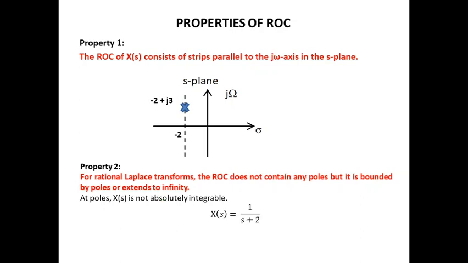To illustrate this, let us take the example X(s) equal to 1 by s plus 2. We know that the pole is s equal to minus 2. So, at the pole s equal to minus 2, the value of X(s) becomes 1 divided by 0, which is infinite, and we can see that this X(s) is not absolutely integrable at the pole. So this is what is illustrated by this property: the ROC does not contain any poles. It just bounds the ROC regions, and it acts as poles.